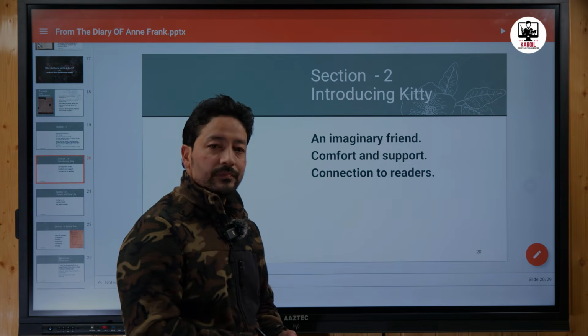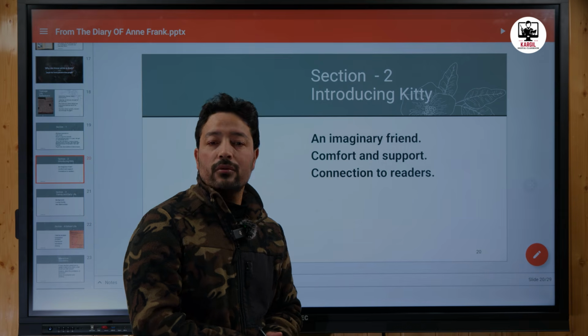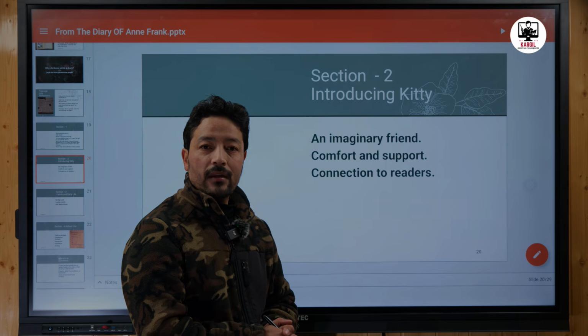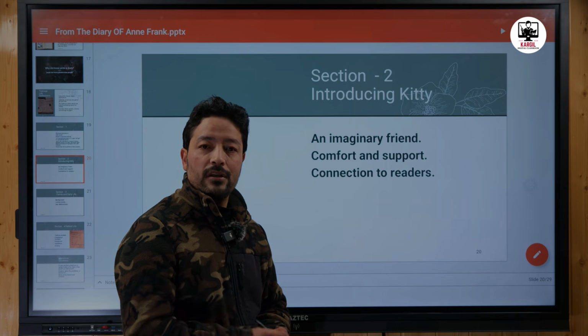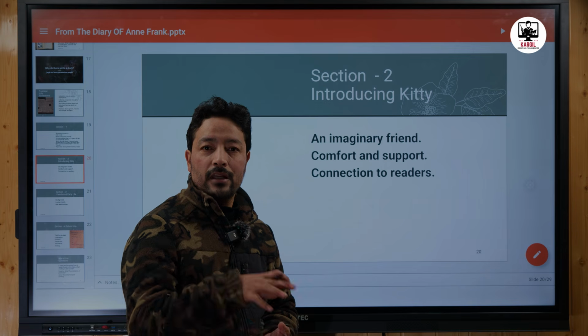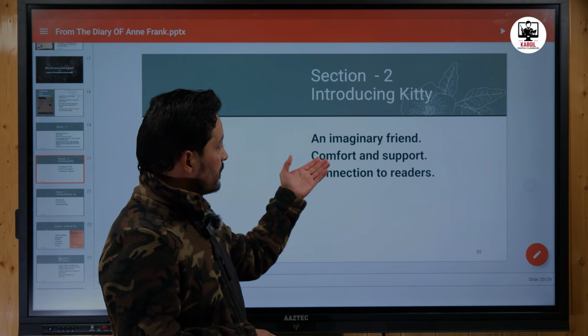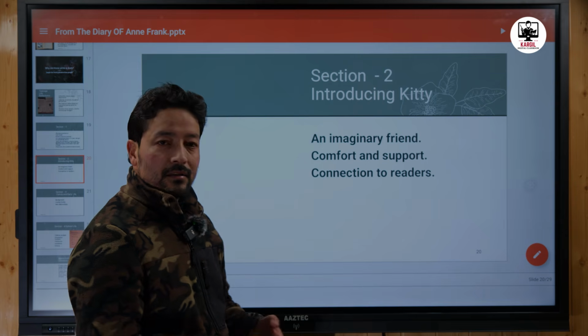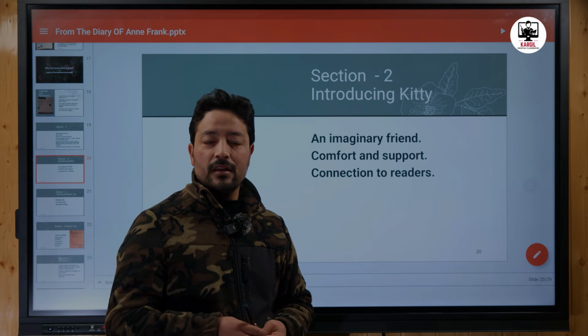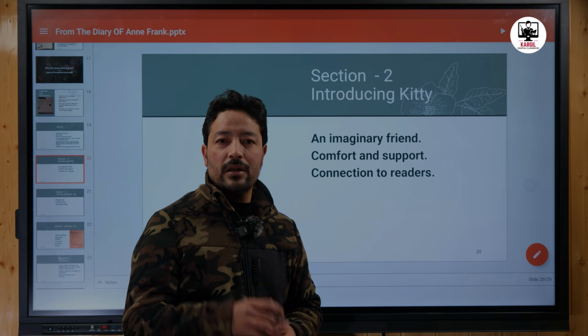In the next section, we are introduced to an imaginary friend. Anne is very powerful. She is very intelligent. She has a very good command of day-to-day language, as she introduced her friend Kitty to us. When she hasn't any close friend, she creates an imaginary friend.